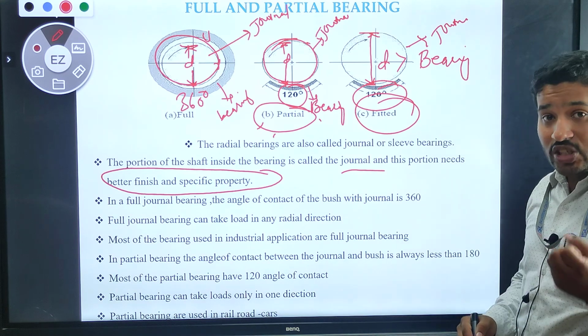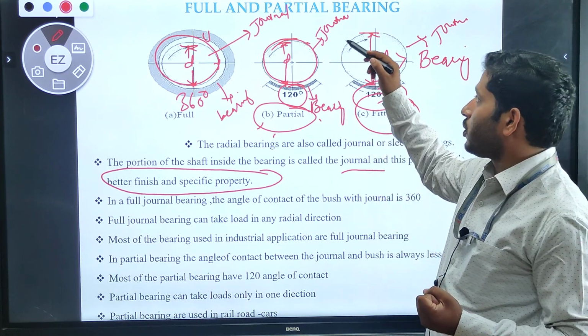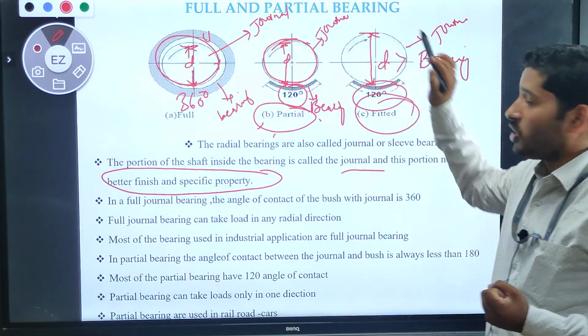So they have good strength also. For that reason, we have to give more priority to such type of journal.